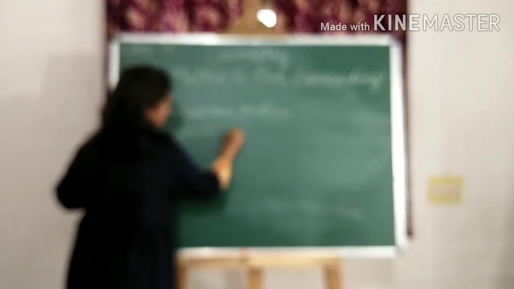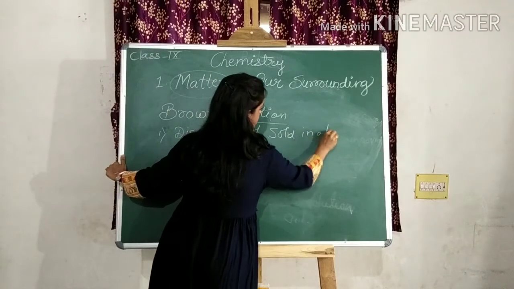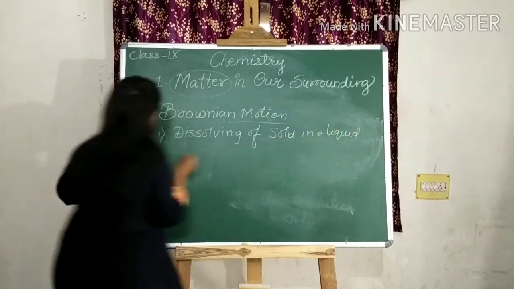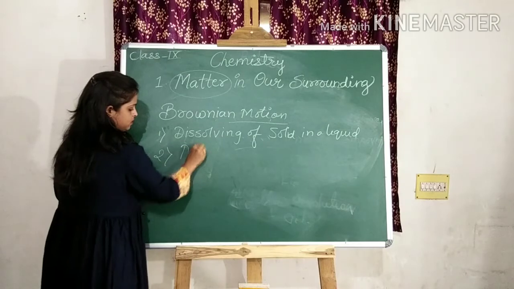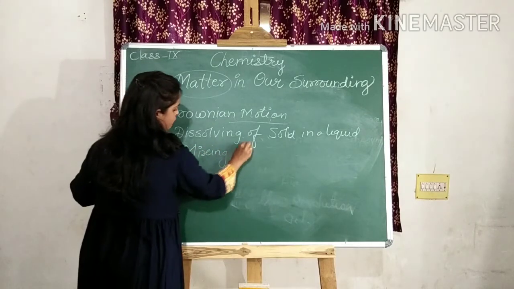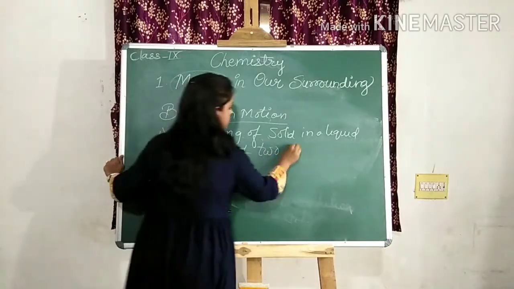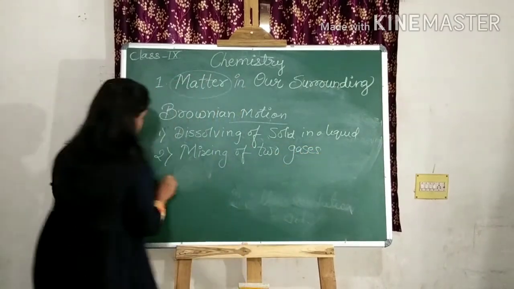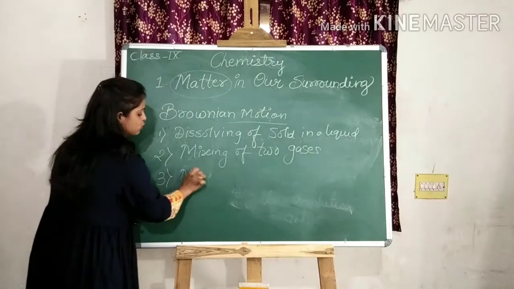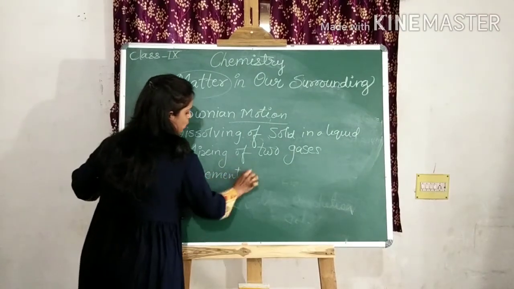First is dissolving of solid in a liquid. Second one is mixing of two gases. And third one is movement of pollen grains.